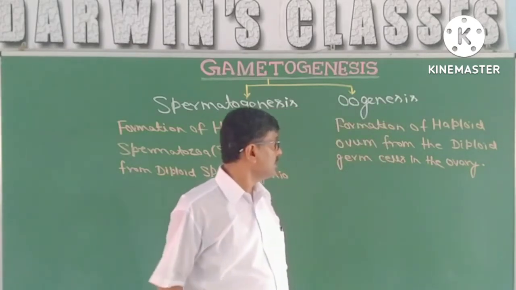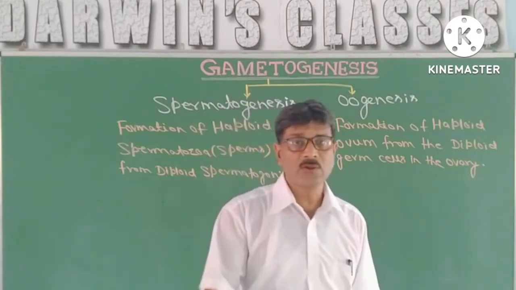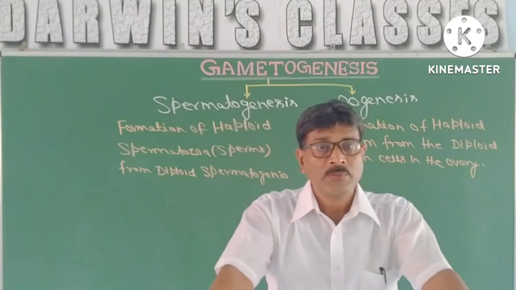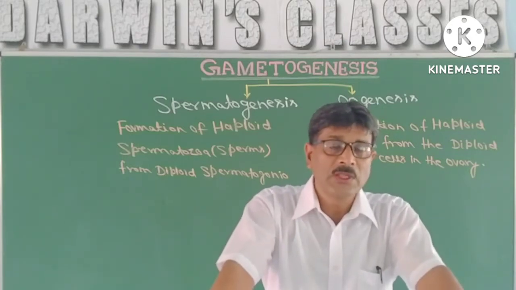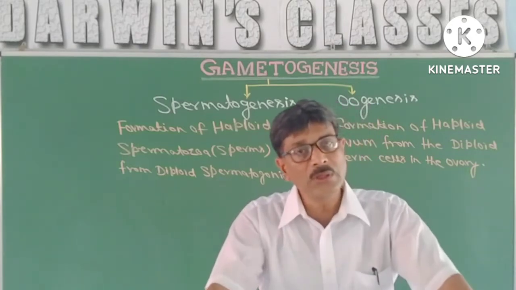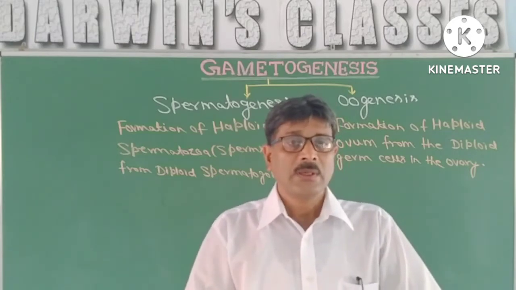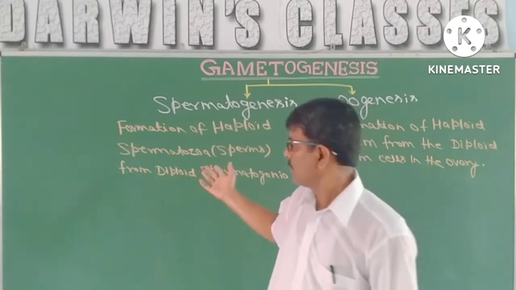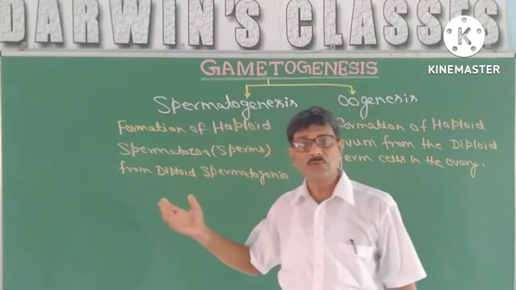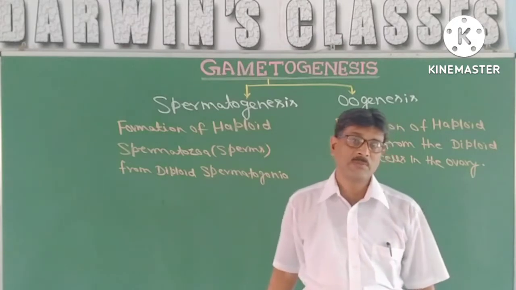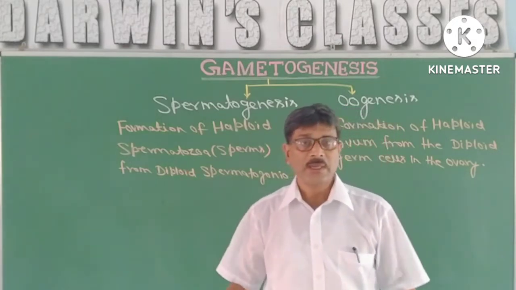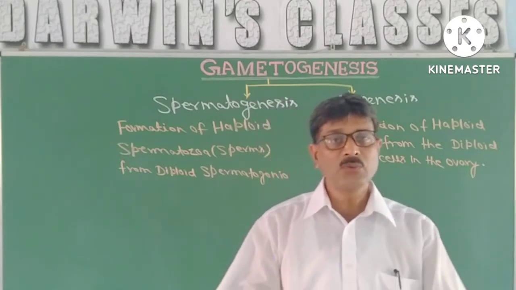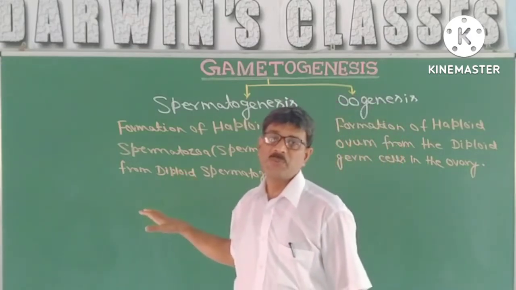From a single germ cell, primary follicular cells or primary oocyte, there will be formation of only one egg cell. What will happen during meiosis first? Here, during meiosis first, there will be production of two secondary spermatocytes, haploid, and further they will divide in meiosis second, and it will lead to the formation of four spermatids.